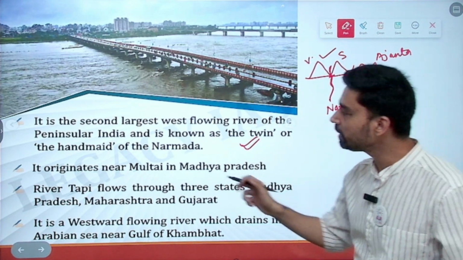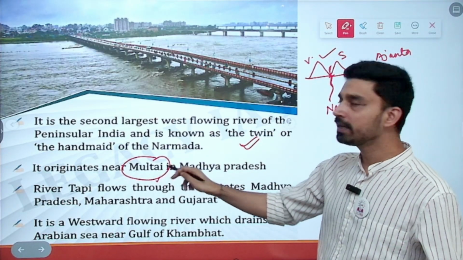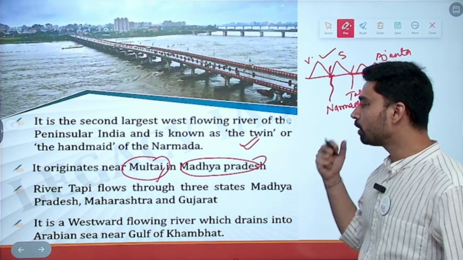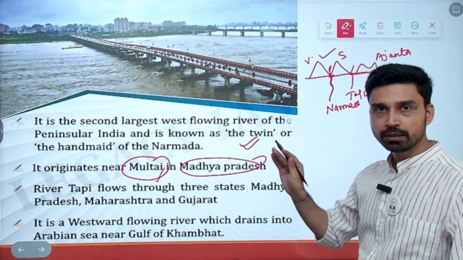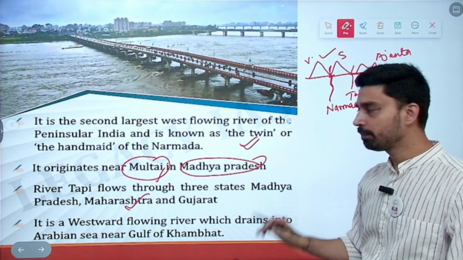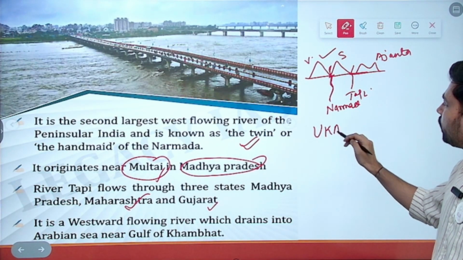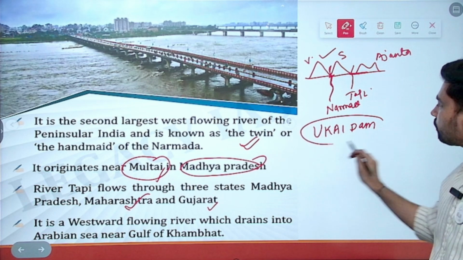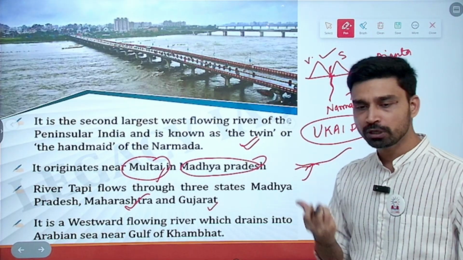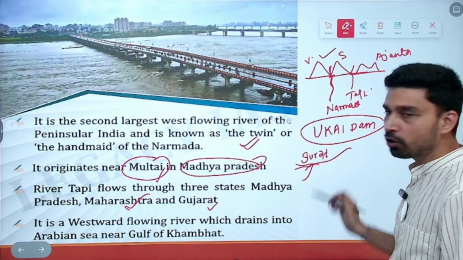It originates from the Betul plateau, and in the Betul plateau, Multai tank. So from the Multai tank of the Betul plateau in the state of Madhya Pradesh, river Tapi originates. Then it flows through three states: MP, then it enters Maharashtra. Bhusawal is a famous city you will find on the bank of river Tapi. Then it enters Gujarat, and while entering Gujarat, a dam has been constructed over it, called the Ukai Dam. Then it flows through one of the famous cities of Gujarat, the industrial center of coastal Gujarat. This city is also called the Diamond City of India, that is Surat.